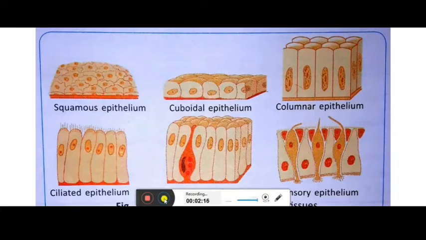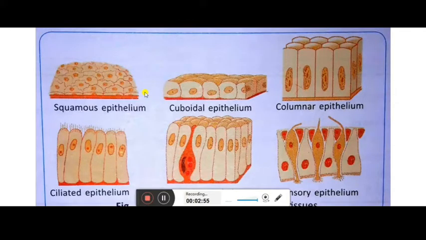Now in this video we will study about the epithelial tissues, because here it's a lengthy one. So there are 6 kinds of epithelial tissues, in which 3 are the common ones, whereas the rest 3 are the specialized tissues. So one by one we will study about this. Basically epithelial tissues form the connective sheets, the continuous sheet. You can see the continuous sheet is there. There will be no intercellular spaces in between and they are closely packed. As I have told you, they are the protective tissues.